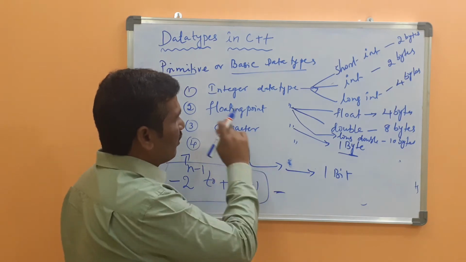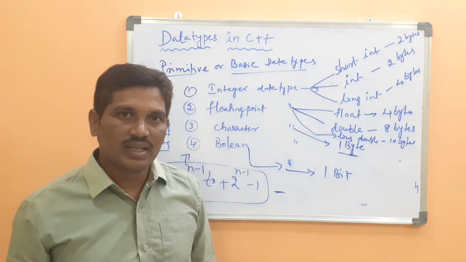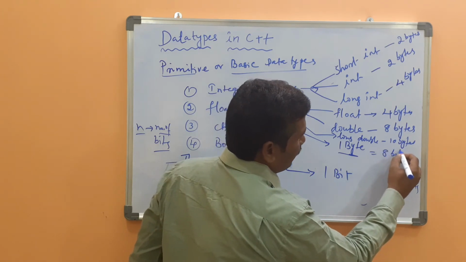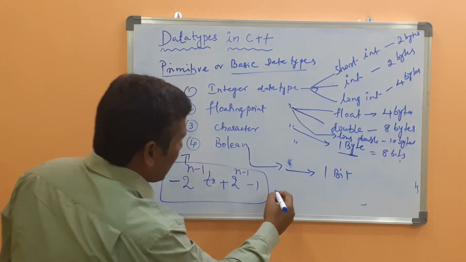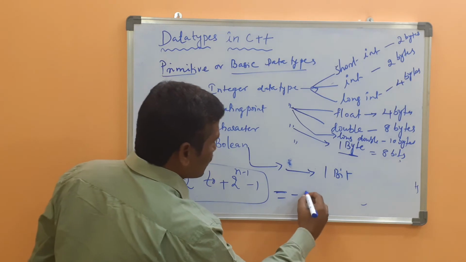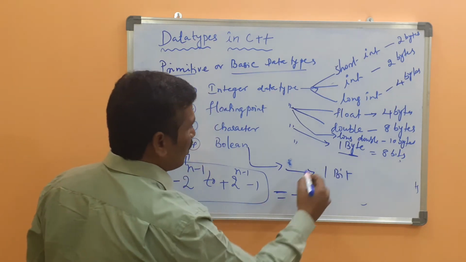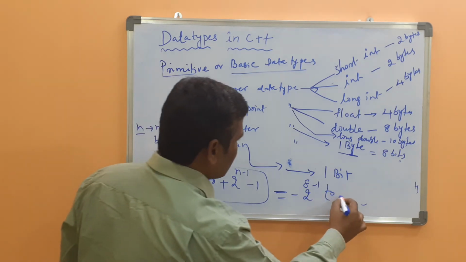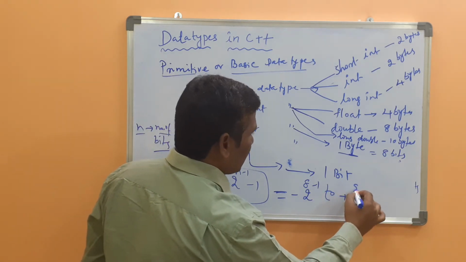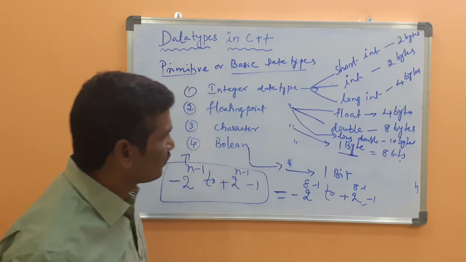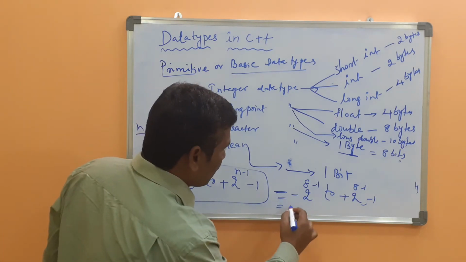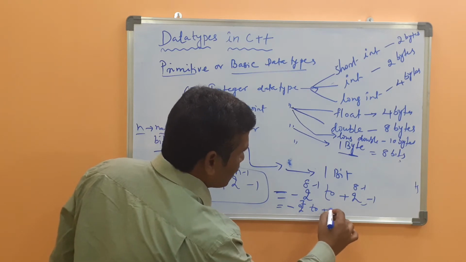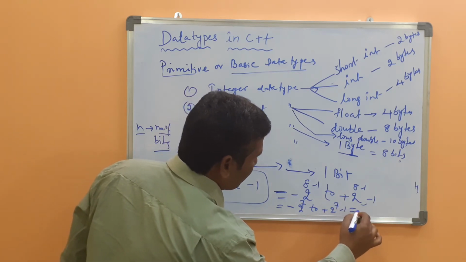Okay, for example, I will find the range for the character data type. What is the size of the character data? Here it is 8 bits, isn't it? As per the formula, the range is minus 2 to the power of n minus 1, to plus 2 to the power of n minus 1 minus 1. Here n is 8 minus 1, which is 7, so the range is minus 2 to the power of 7 to plus 2 to the power of 7 minus 1.